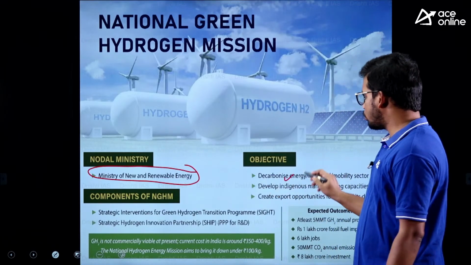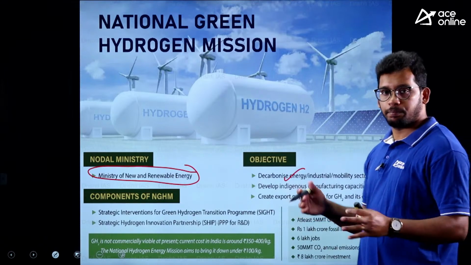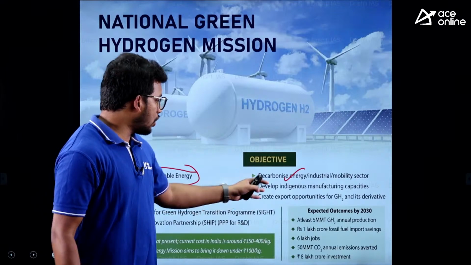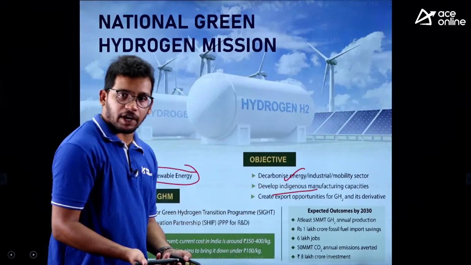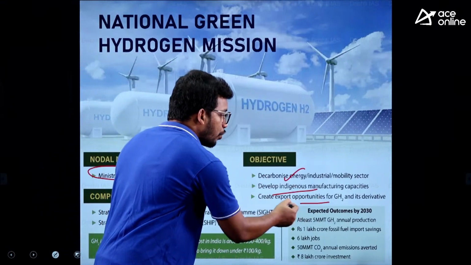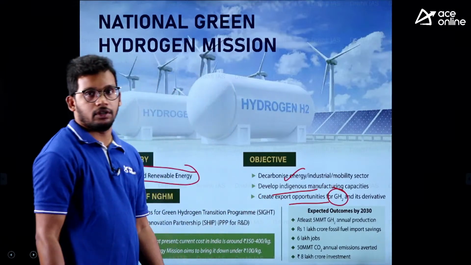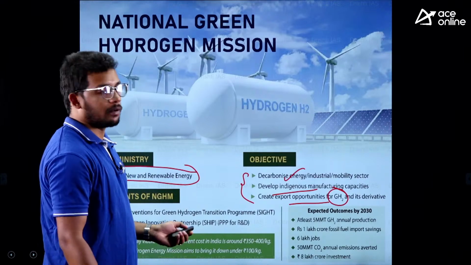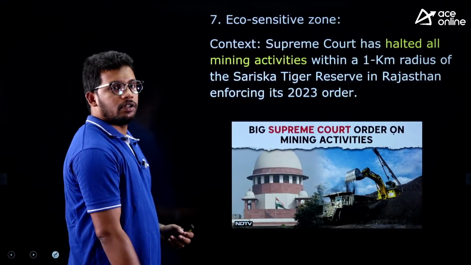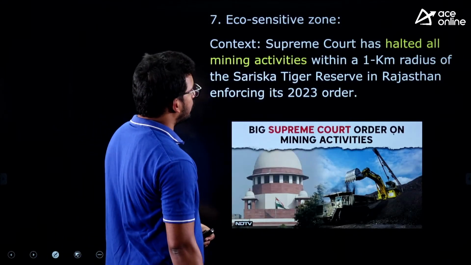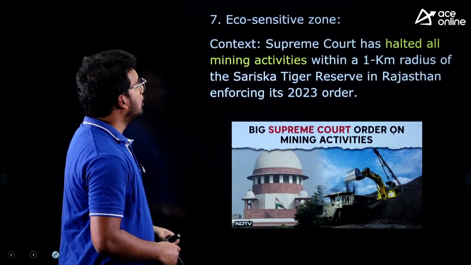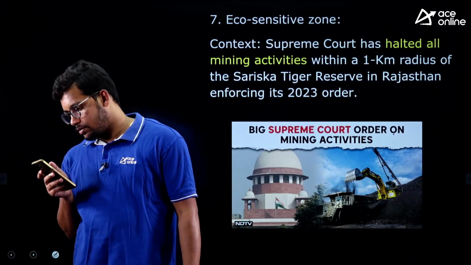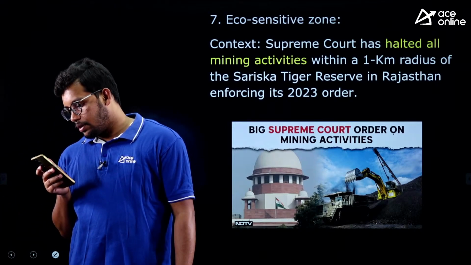And the objective is to decarbonize, reduce fuels like petrol, diesel and all those things they want to remove. Decarbonize, develop indigenous manufacturing capacity, create export opportunities for green hydrogen. So these are the objectives of this program, right? So that is about the green hydrogen program, right? Any doubts in this? Any doubts?